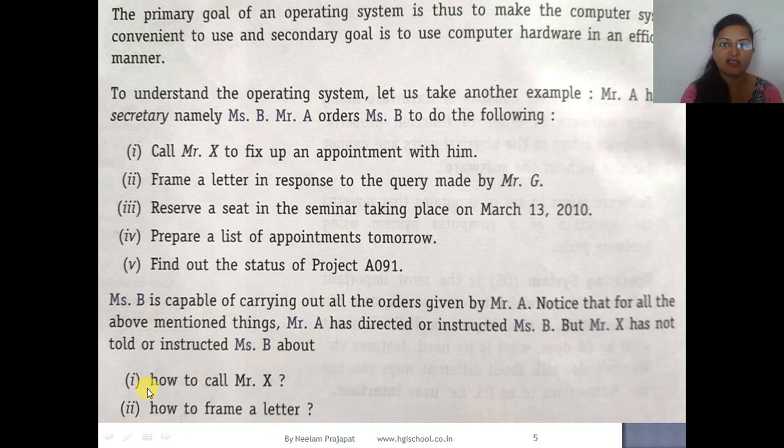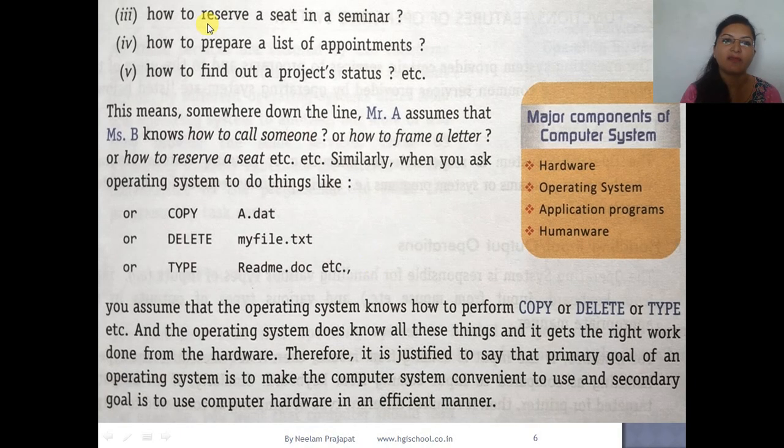So she will decide how to call Mr. X. Then in the second task she will decide how to frame the letter. In the third task she will decide how to reserve the seat. Then fourth, how to prepare the list of appointments. Then how to find out project status, etc. This means Mr. A assumes that B knows how to call someone, frame a letter, or reserve a seat. A knows that B can do all these tasks, and that is why he is giving all the tasks to the secretary. Got it?